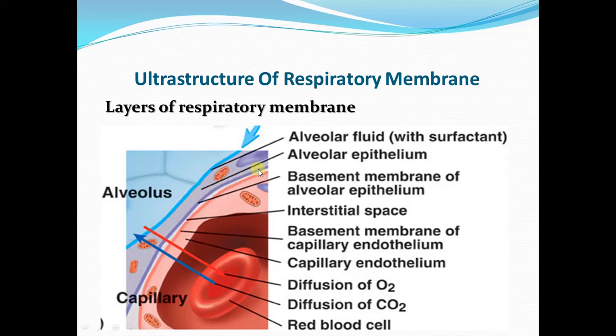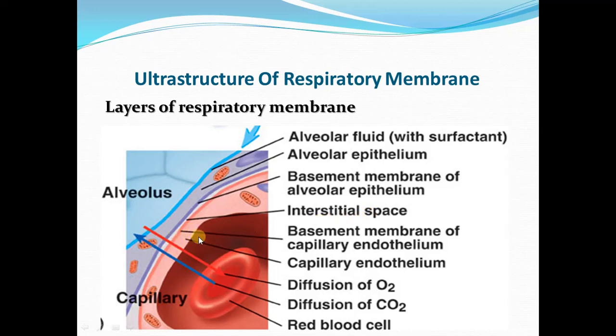The third layer is formed by the basement membrane of the alveolar epithelium. Then there is a thin layer of connective tissue called the interstitial tissue or the interstitial space.